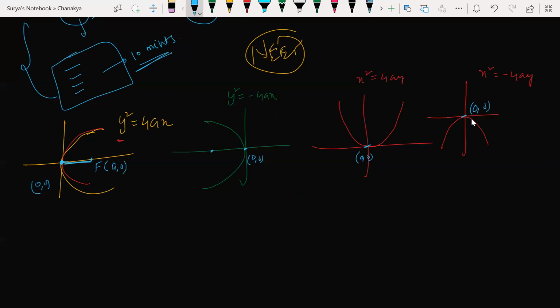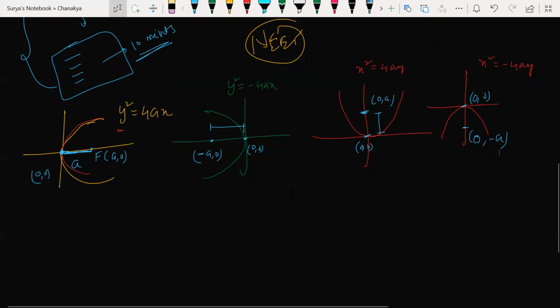This is a distance. What is this distance? a. Any a units, a constant. Okay. Then what will this be? Minus a, so (-a,0). That is the reason I wrote it there. If I take this as b, a units, what will this be? (0,a), not (a,0). It is on the y-axis, right? So on the y-axis, the x coordinate would be 0. What is this going to be? (0,-a). Am I correct? Very simple. So these are the things we did there.